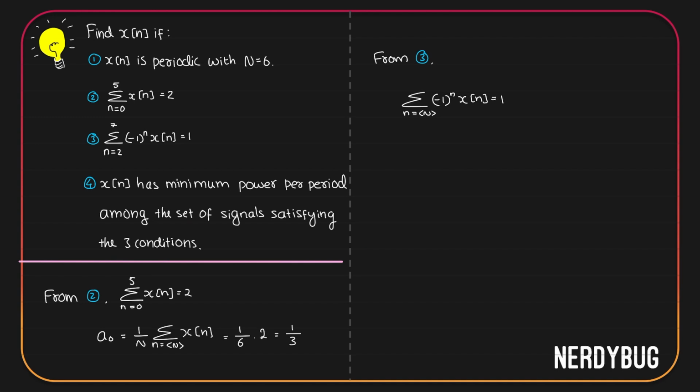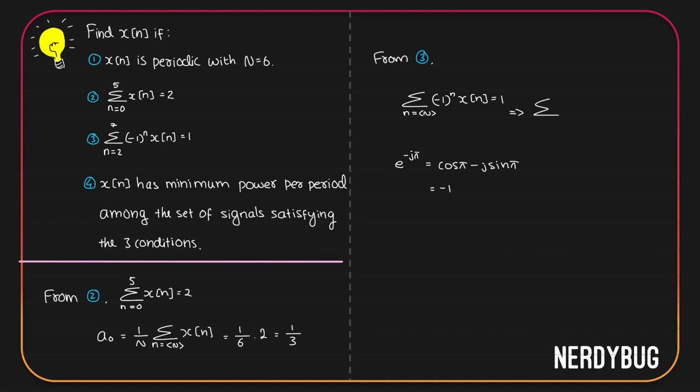Instead of writing minus 1, I am going to write e raised to minus j pi because according to Euler's formula, this is cos pi minus j sin pi. Cos pi is minus 1, sin pi is 0. So e raised to minus j pi is minus 1. I am going to replace minus 1 over here by e raised to minus j pi.